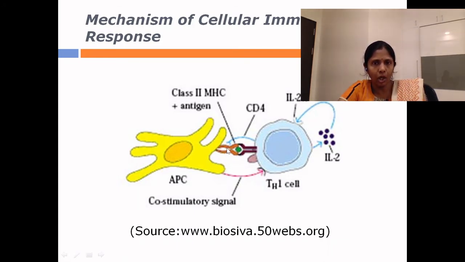So this is the complex of class 2 MHC and the antigen, which is presented on the surface of the antigen presenting cell. Now this whole complex is recognized by the T helper cell with the help of the T cell receptor and the CD4 molecule.